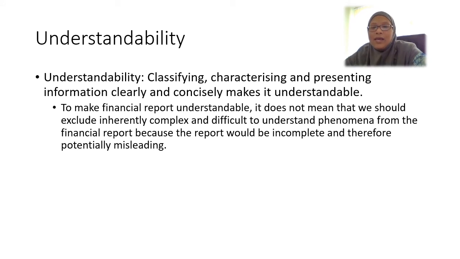Next, I think this is the last one for enhancing qualitative characteristics: understandability. Understandability means that classifying, characterizing, and presenting information clearly and concisely makes it understandable. When you learn the accounting process, it begins with classifying.